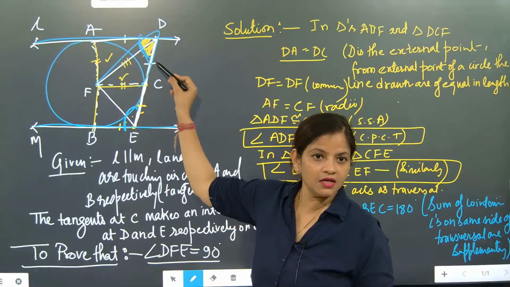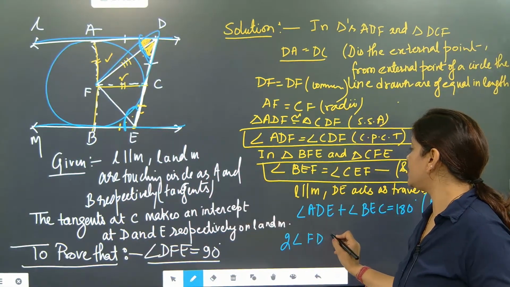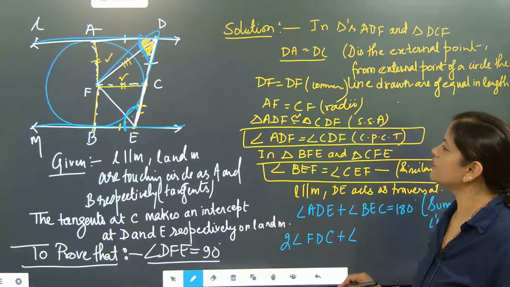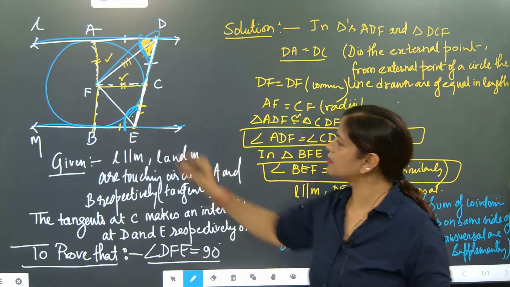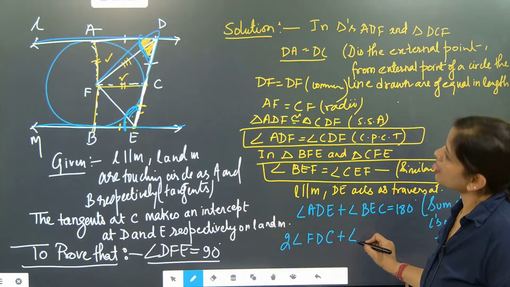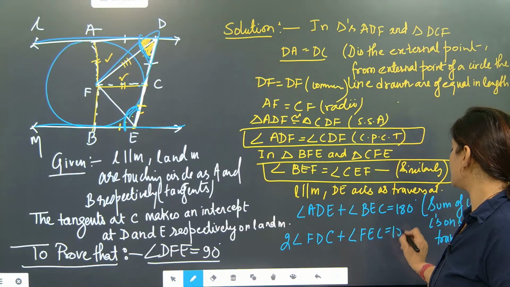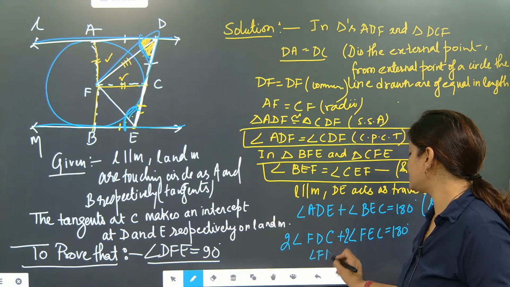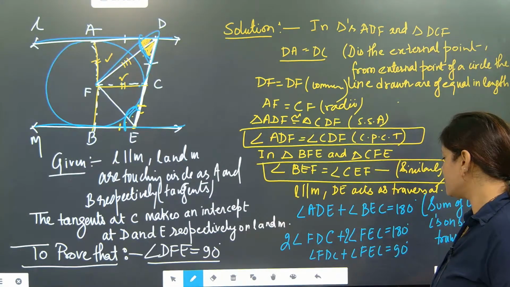Both are equal now, so we can write 2 times angle FDC plus 2 times angle FEC is equal to 180 degree. So that means angle FDC plus angle FEC is equal to 90 degree.